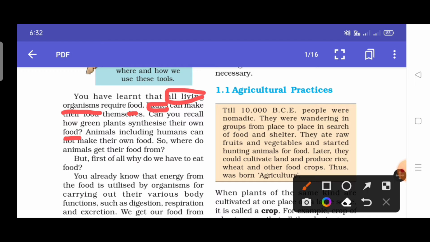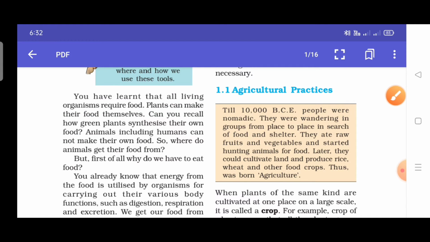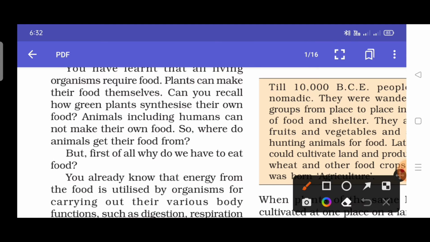So a plant is a living organism, and plants can make food by themselves. As we know, the plants prepare their food on their own.